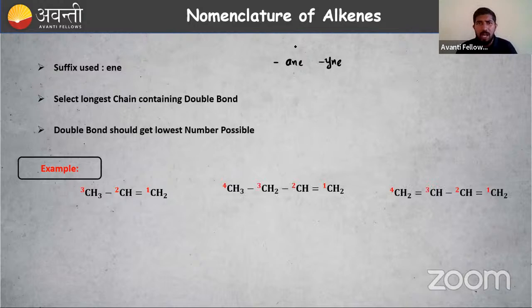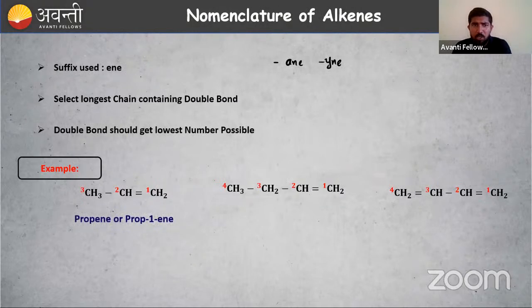So these are the different examples. Can you name them? I will give you 20 seconds. Within 20 seconds, you have to give me the correct answer. Right, nomenclature of alkenes. What is the name for the first alkene? What is the name for the second one? What is the name for the third one? You have to give me the correct answer here. How to name them?